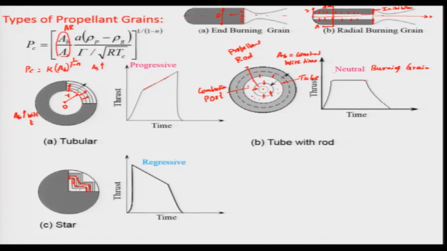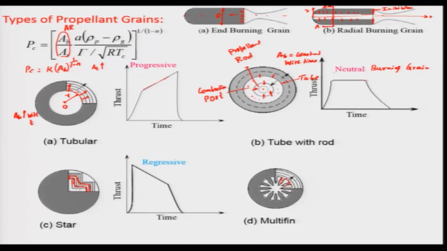Let us consider another case, a multi-fin kind of propellant grain, which will look like that. There is this fin, and there is another fin, two fins are there. If you look at it as time progresses, this surface will be regressing and this surface will be regressing, going on reducing. In the very beginning there will be an increase in the surface area because the burning rate will be very high, as so many surfaces are there.